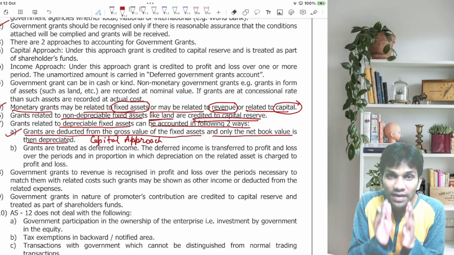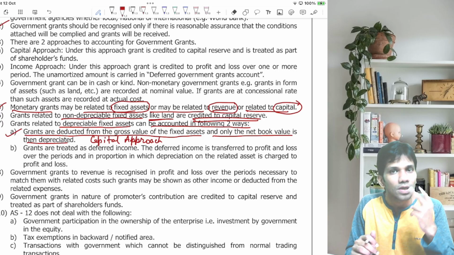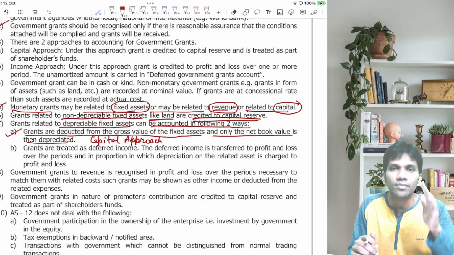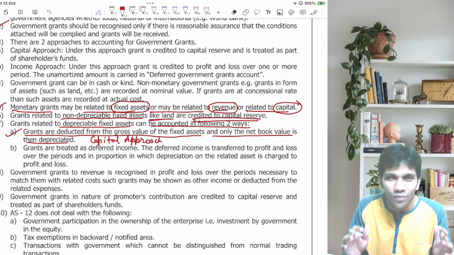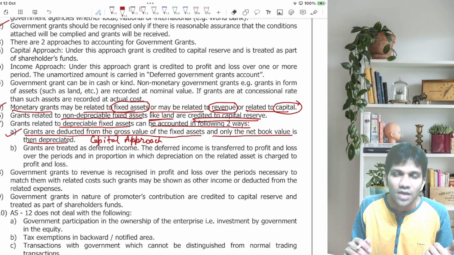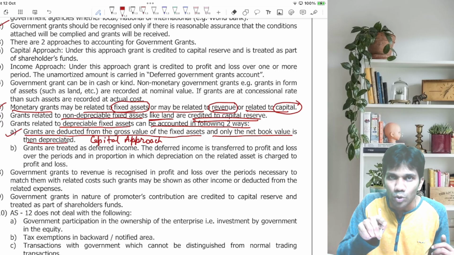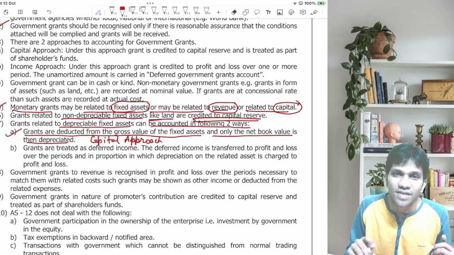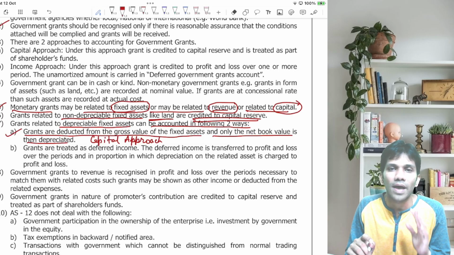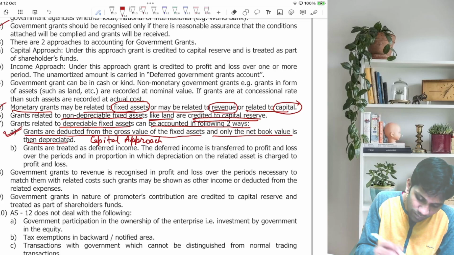So whenever you are receiving a grant relating to depreciable fixed assets, you have two accounting treatments. Capital approach, income approach. Suppose you are following the capital approach. Whatever grant you receive, deduct it from the cost of the fixed asset and only the net book value should be depreciated. I'll give you one example, guys. Suppose you are purchasing an asset of rupees 100. Suppose the government is giving you a grant of rupees 40. If you are following the capital approach, then at what amount will you show the fixed asset in your balance sheet? 100 minus 40, that is 60 rupees, because you are following the capital approach. This is what you have written in point number A.